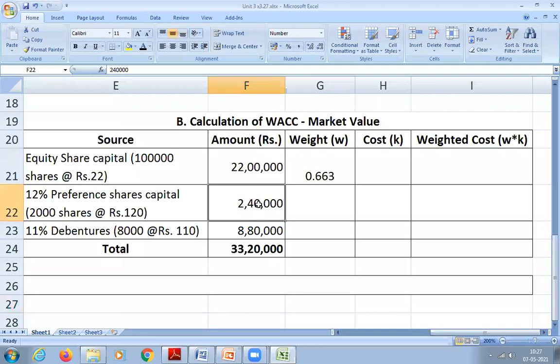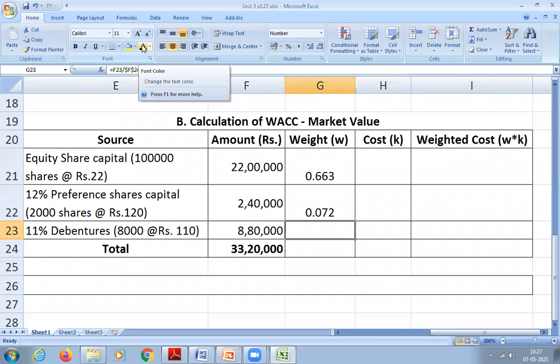Yeah. Next one. 2,40,000 divided by 33,20,000. How much you're getting? 0.072, sir. 0.072. Okay, that's correct. Next, 8,80,000 divided by 33,20,000. 0.265.